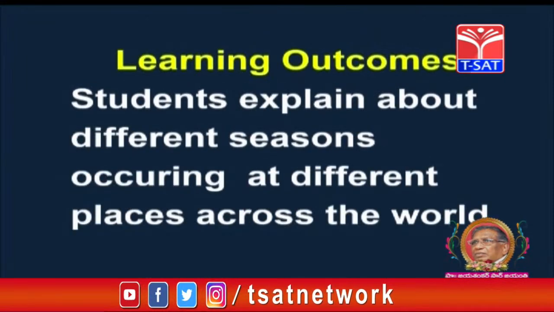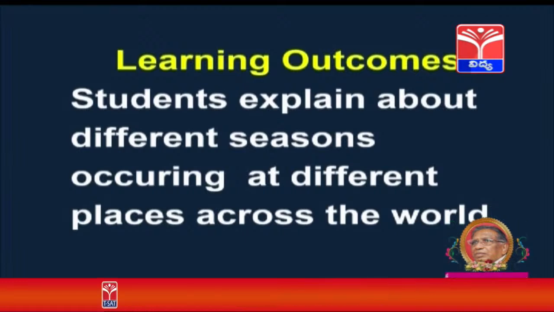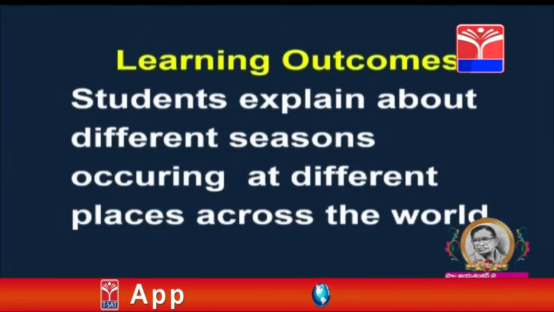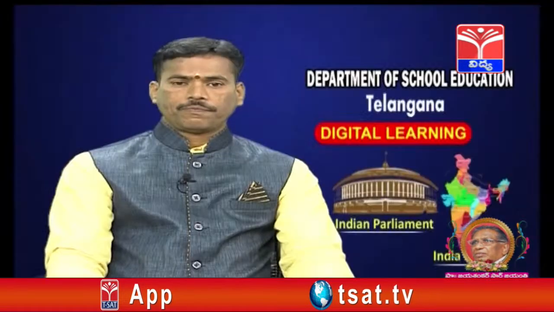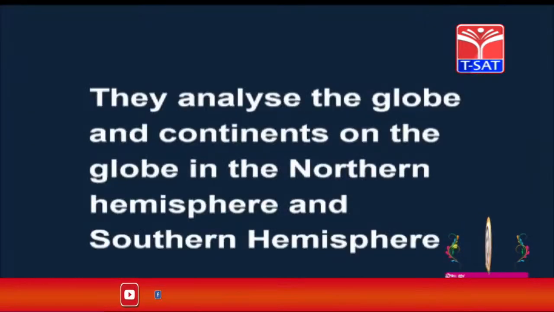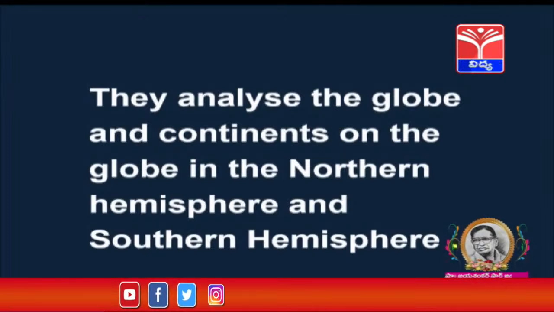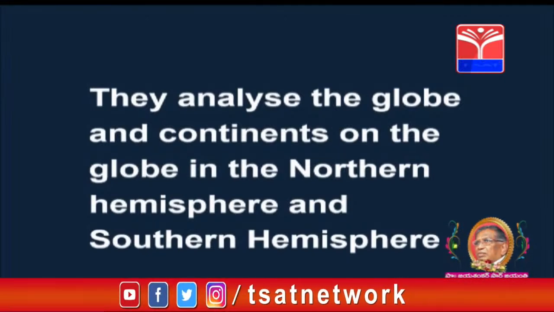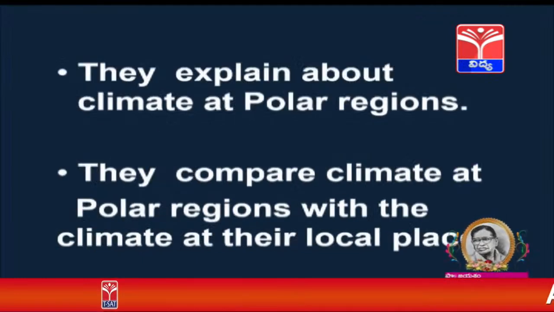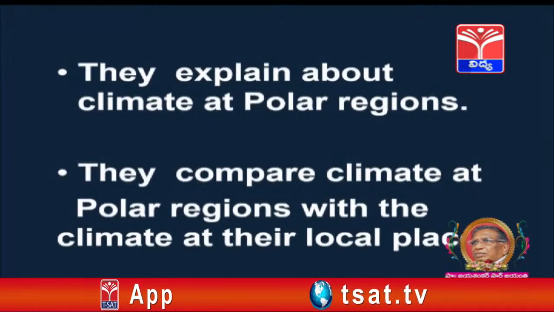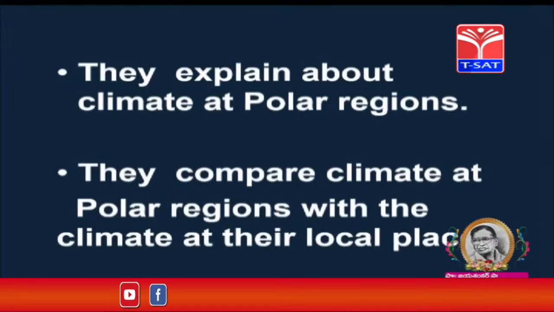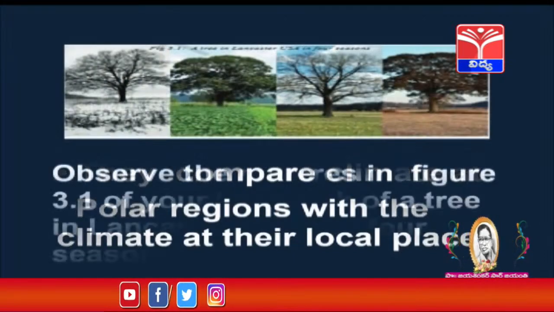Learning outcomes from this lesson. Students explain about different seasons occurring at different places across the world. They analyze the globe and continents on the globe in the northern hemisphere and southern hemisphere. They explain about climate at polar regions. They compare climate at polar regions with the climate at their local places.